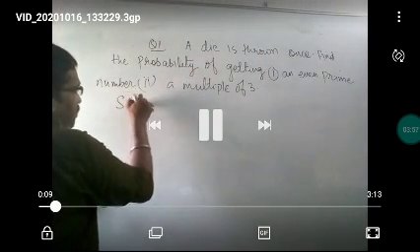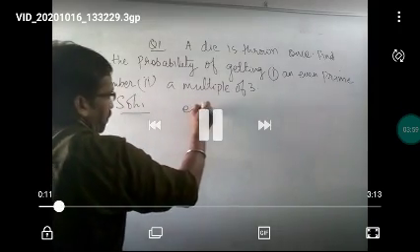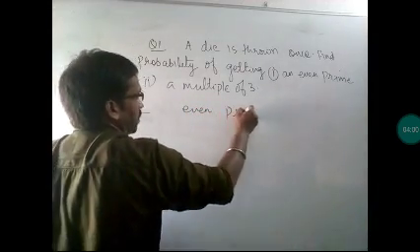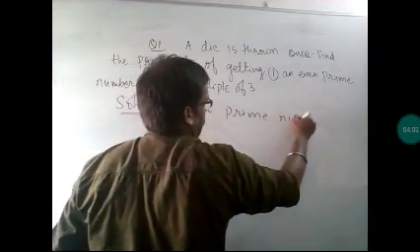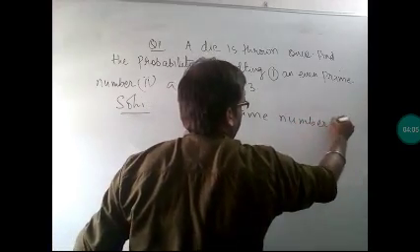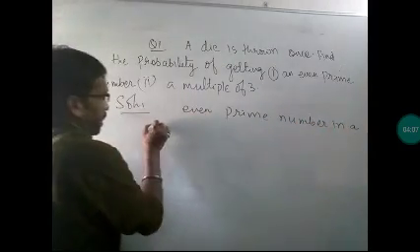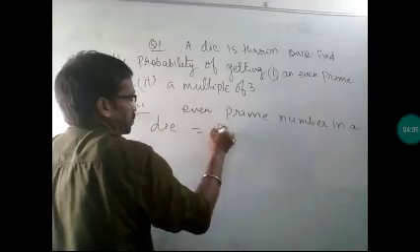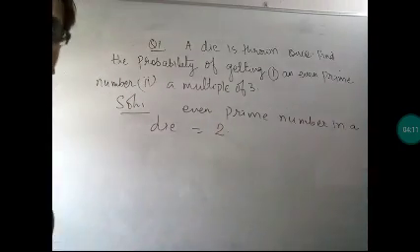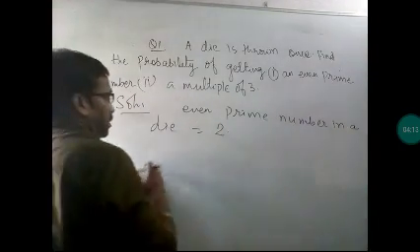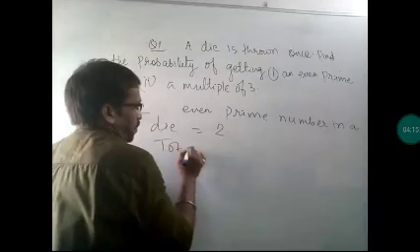First of all, we'll find in the case of a dice what is the even prime number. That is only 2. Now we'll get what is the total sample space if a dice is thrown.